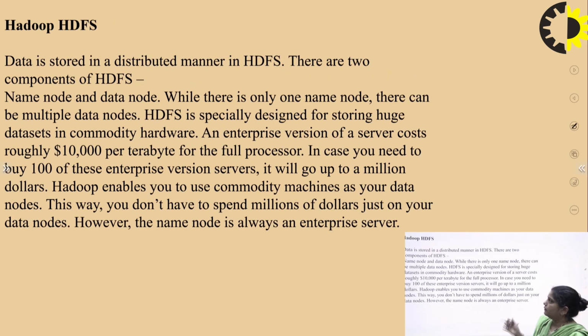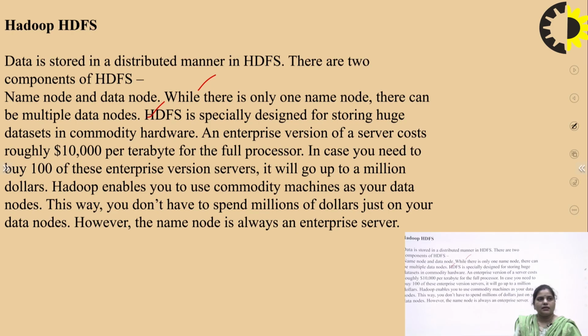Now I am going to discuss the three components of Hadoop in a little more detail. Data is stored in a distributed manner, as already told, in HDFS. The two important components of HDFS are the name node and the data node. While there is only one name node, there can be multiple data nodes. It is specially designed for storing huge data sets on commodity hardware.